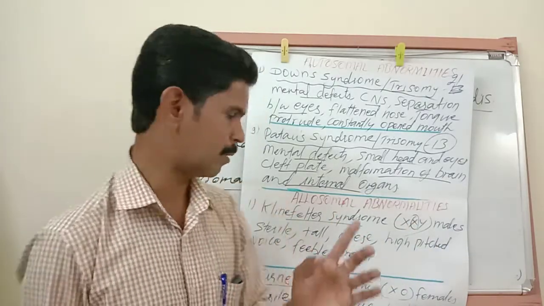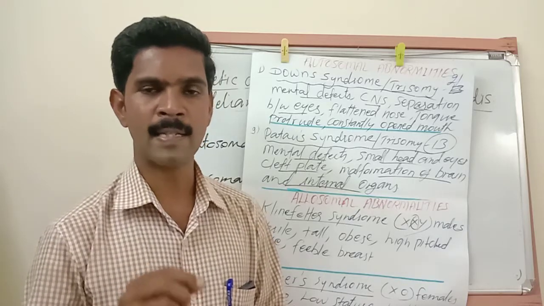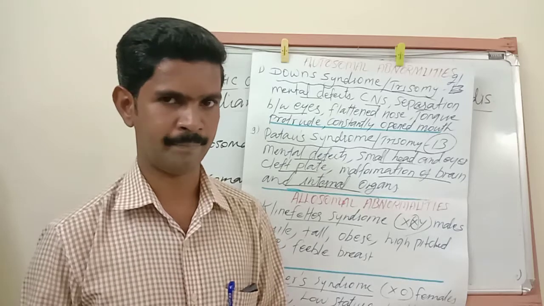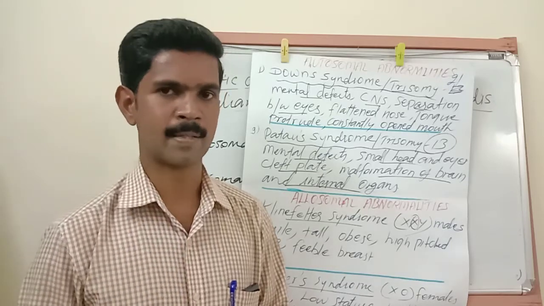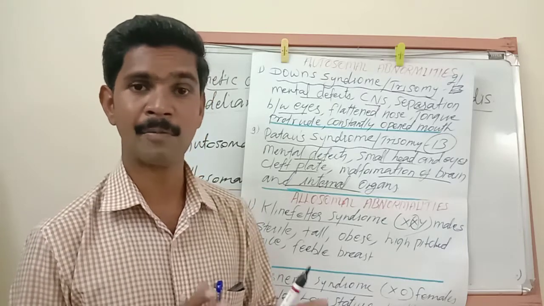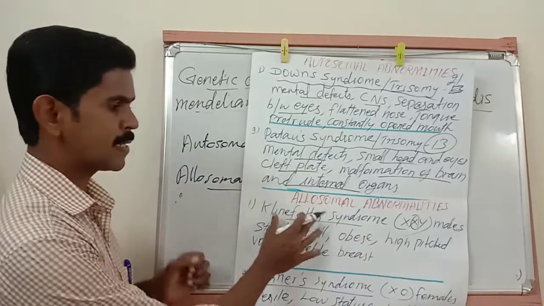I hope you understand the meaning of Klinefelter syndrome. In this syndrome, one more X chromosome is present in the male cells. This disease affects only males. So instead of 46 chromosomes, the affected person's cells have 47 chromosomes. Hope you understood. Then the symptoms of Klinefelter syndrome.